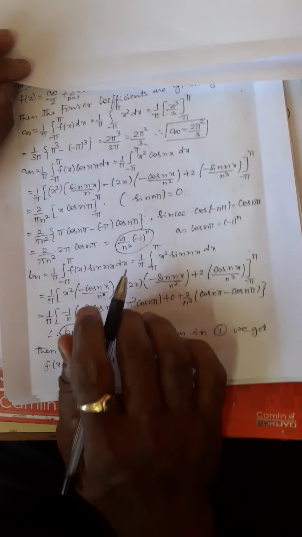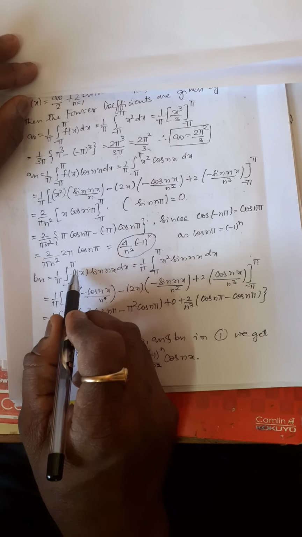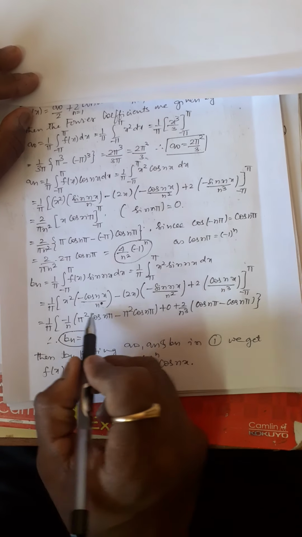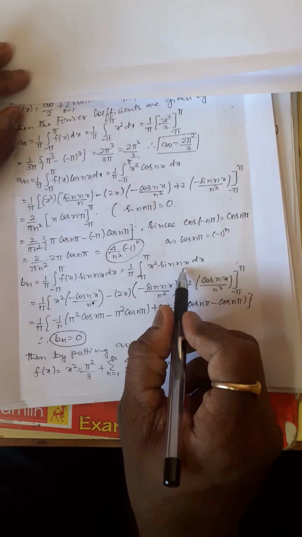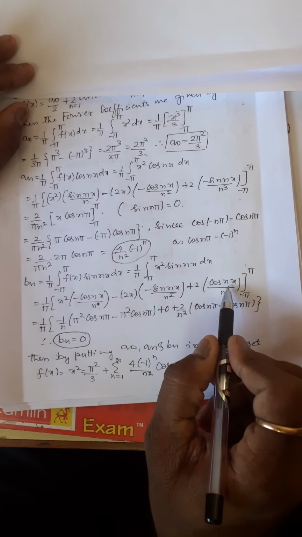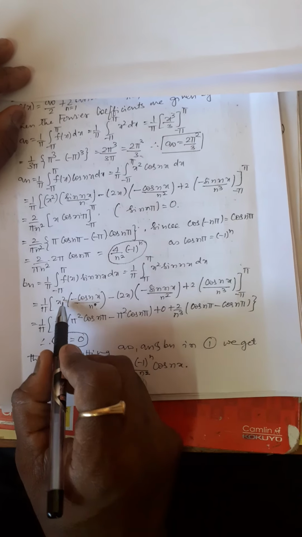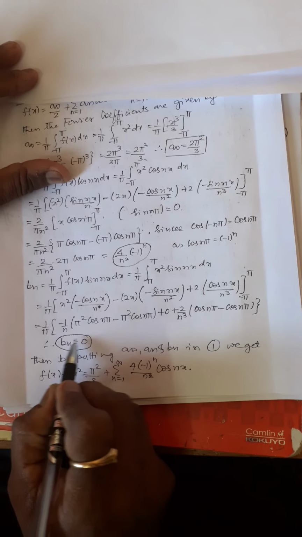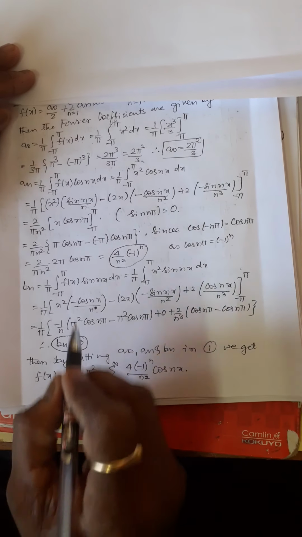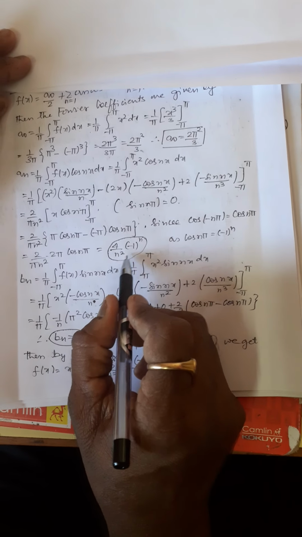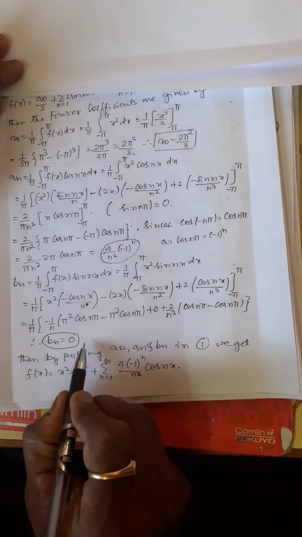Similarly, Bn is equal to 1 upon pi between minus pi to plus pi f of x sin nx dx. Again using the Bernoulli's form of the integration, x square sin nx, u into v1 minus u dash into v2 plus u double dash into v3, where u is given by x square, v is given by sin nx. Therefore obviously Bn reduces to 0. Then putting a naught, which is 2 pi square by 3, an 4 upon n square into minus 1 raised to n, and bn is 0 in the equation number 1.